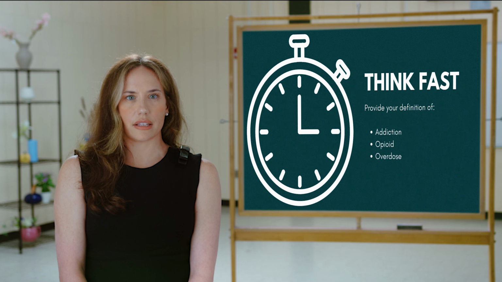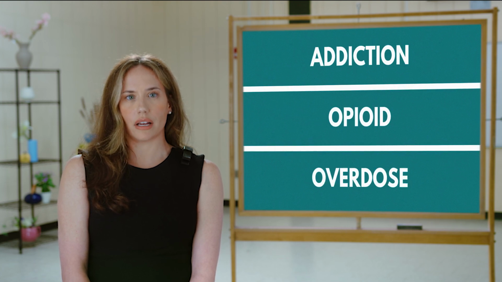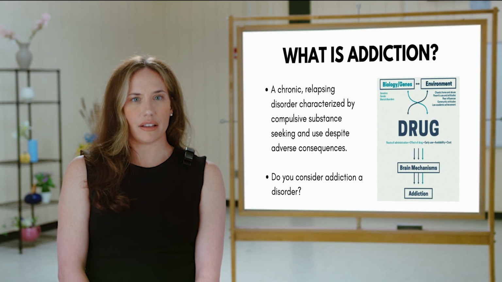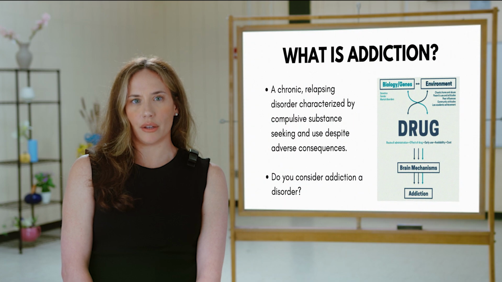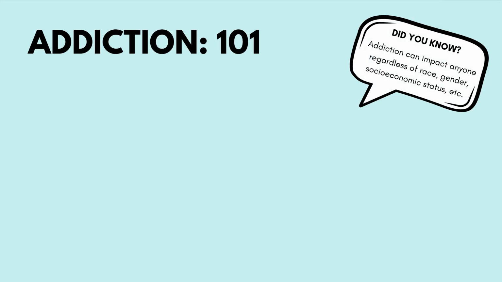Take 30 seconds and have your students provide their definitions for addiction, opioids, and overdose. What is addiction? As a reminder, an addiction is a chronic, relapsing brain disorder characterized by compulsive substance seeking and use despite adverse consequences. Addiction 101.